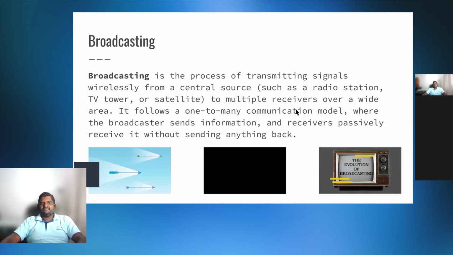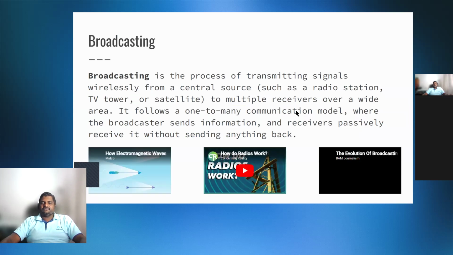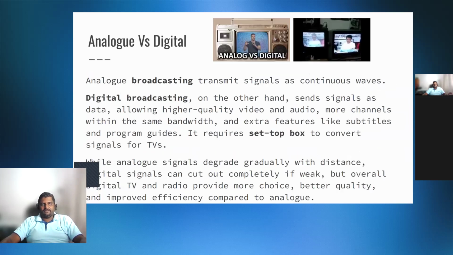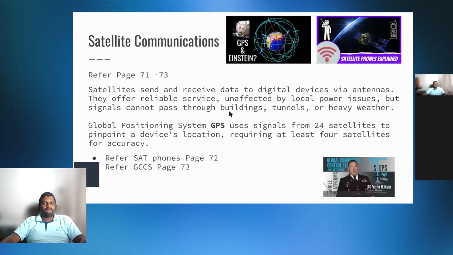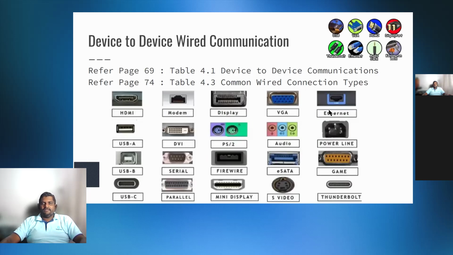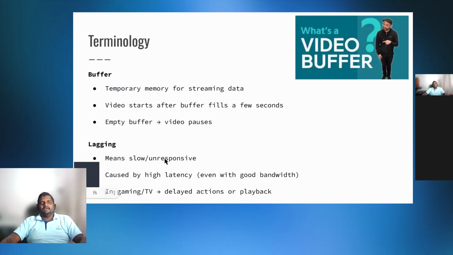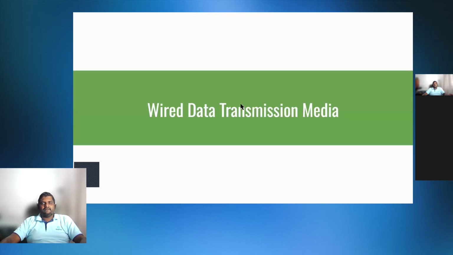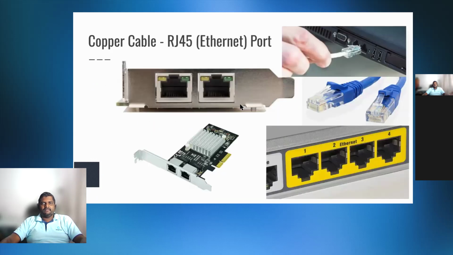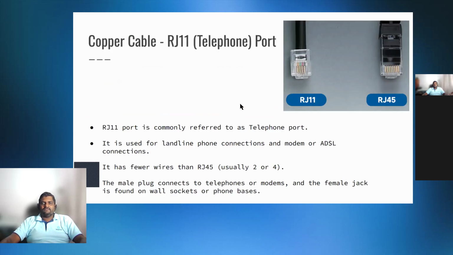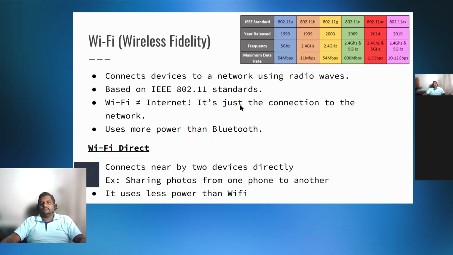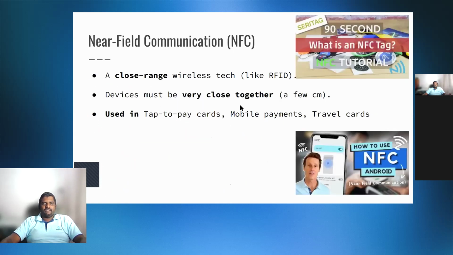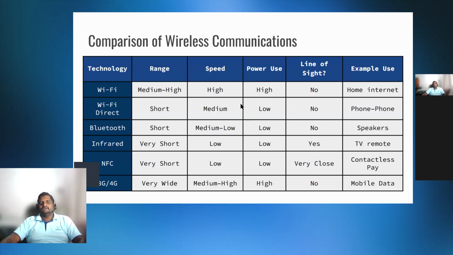So I'm just going through the second unit of ICT. This is broadcasting, how it works, unicasting, analog versus digital. Certain videos on GPS systems, how those things work, and device to device communication, what the terminology is. And what is Ethernet? What is wired data transmission? Copper cable Ethernet, fiber cable Ethernet, devices. A lot of things we will be covering related to Unit 2 also. Most of these concepts will be applicable for computer science also. Some are applicable, some are not, but we will be doing them.